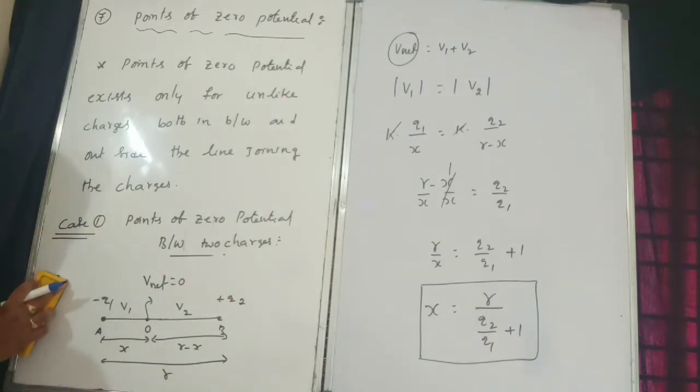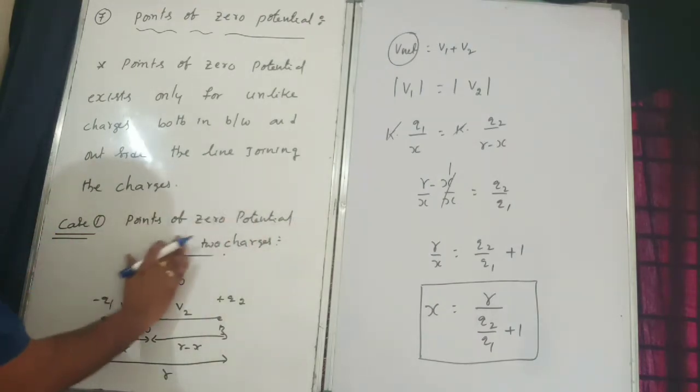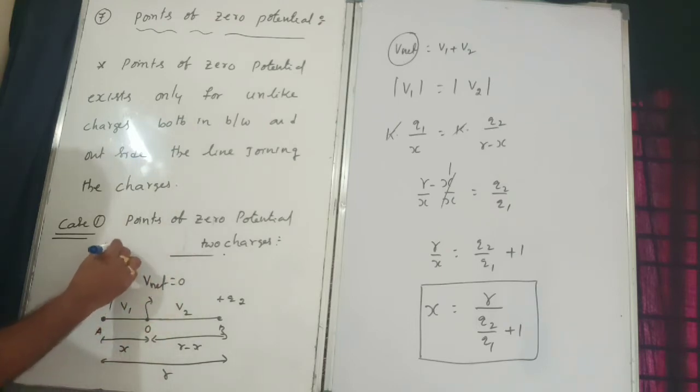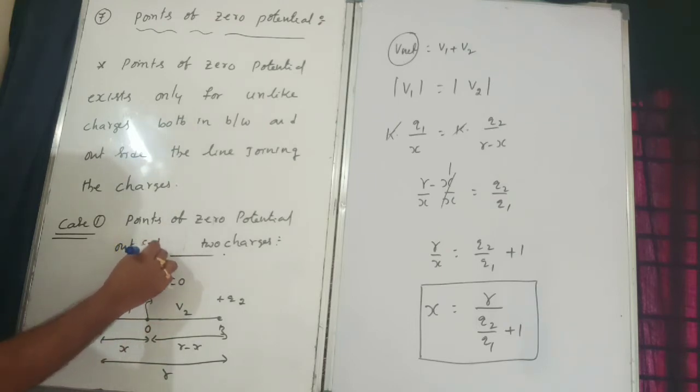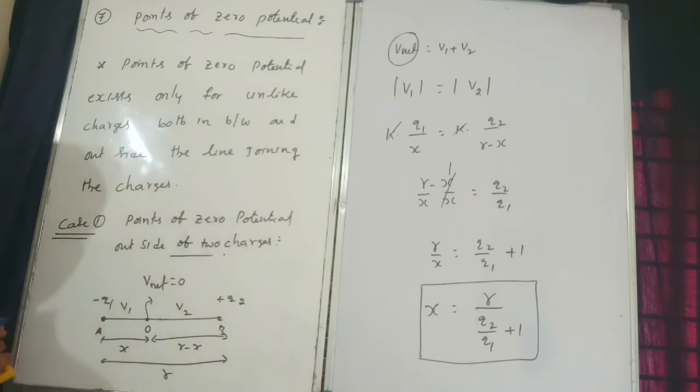So next, case 2. Points of zero potential outside of two charges.